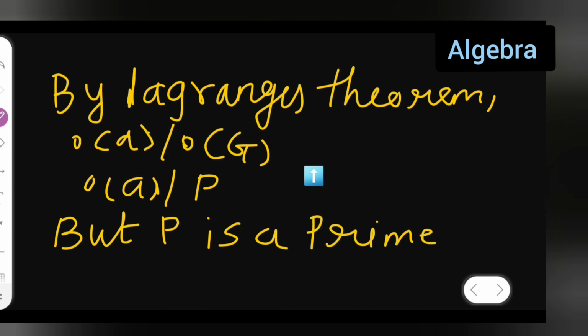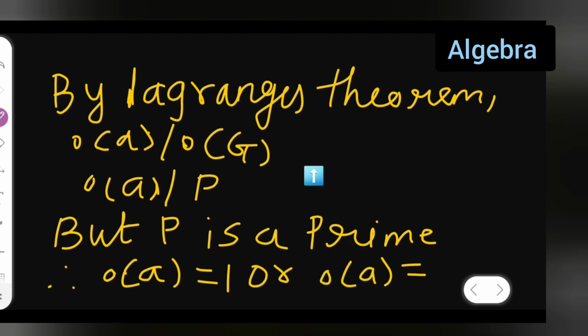So therefore write down, order of A is equal to 1 or order of A is equal to P. Either one will satisfy.